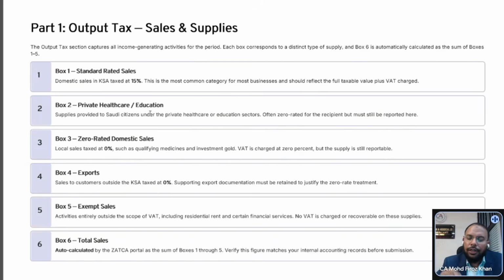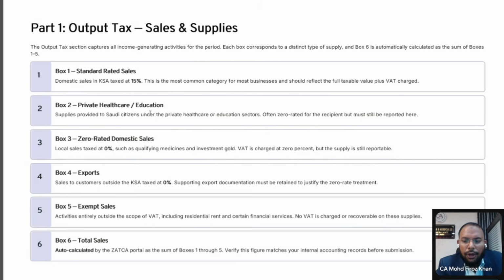I have a question for box 1. Yeah, please. Let's say today I made a domestic sale without VAT for 1,000 riyal. So I put it in box 1 as 1,000, or I put it in box 1 as 1,150.